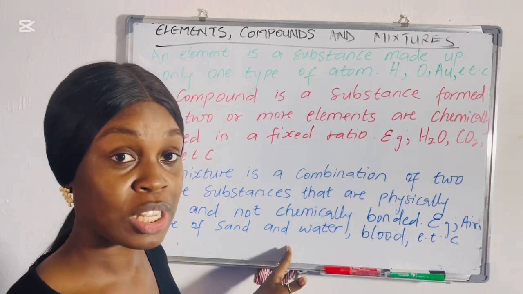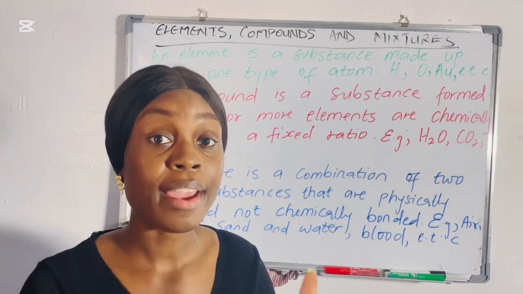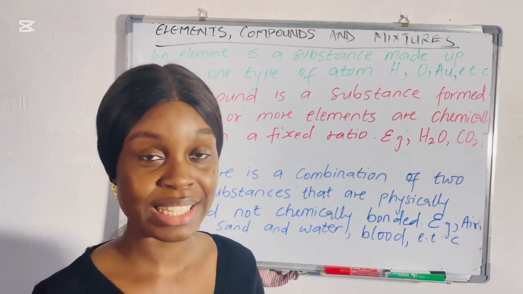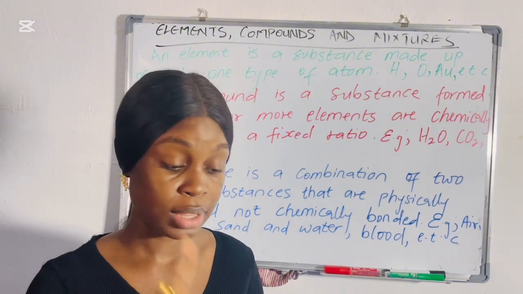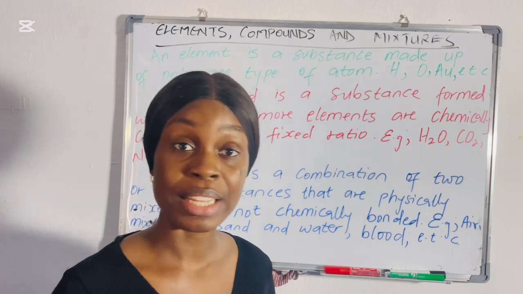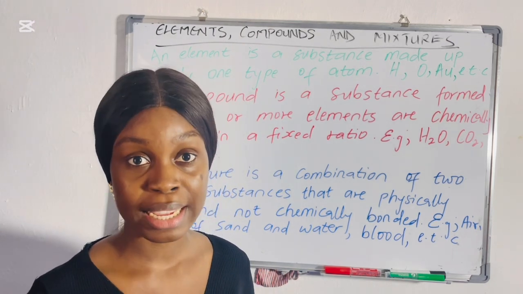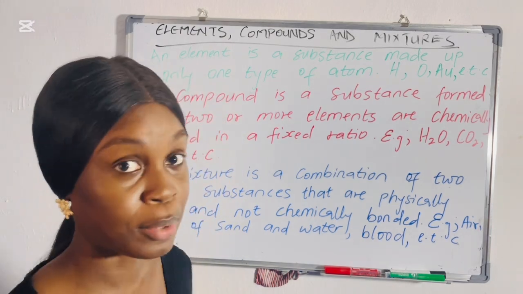Now, even the students in the school as a whole, that is what makes them mixtures. Example of these mixtures we have when you mix sand and water, that is a mixture. The air that you breathe in, that is a mixture, because it contains a lot of gases that are not chemically bounded. It contains nitrogen, it contains oxygen, it contains carbon dioxide, a lot of gases, even the poisonous gases. It contains carbon monoxide. That's when your air is polluted by carbon monoxide.